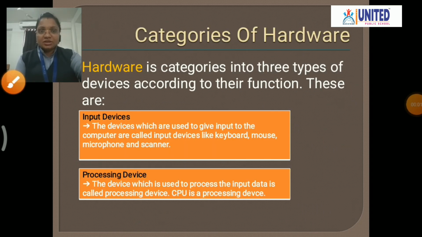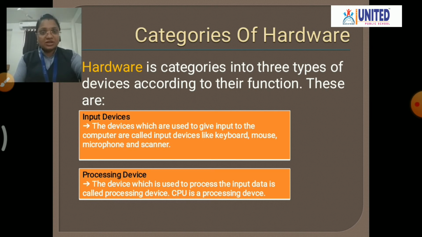Let us see about the categories of the hardware. Hardware is categorized into three types of devices according to their function. हार्डवेयर जो है वो थ्री टाइप्स में डिवाइड किया गया है ओके अकॉर्डिंग टू देयर डिवाइसेस. First is input devices, second is processing devices and third one is the output devices.